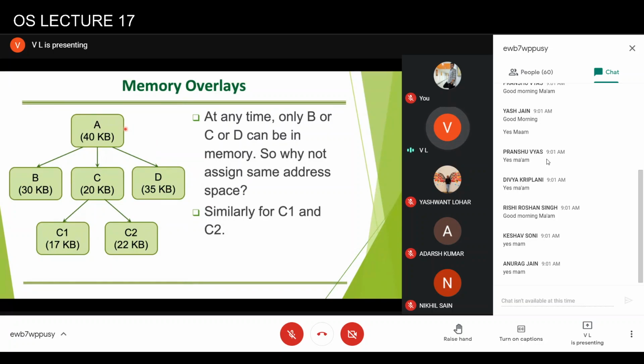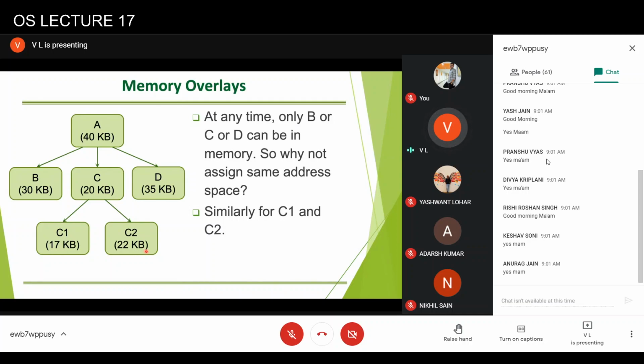So when we are assigning the addresses, the starting address for B, C, and D can be just after A. So the first instruction of B, first instruction of C, first instruction of D can be given the same address. Similarly, C1 and C2 can be given the same address, but of course, this address will be distinct from C and A. So it means B, C, and D are overlays. It means they can be overlaid on the same memory space. Similarly, C1 and C2 can be overlaid.